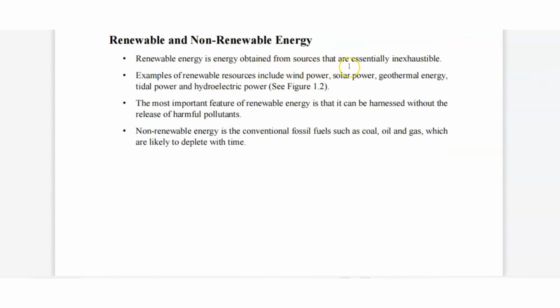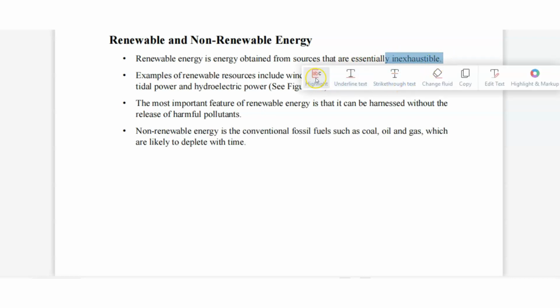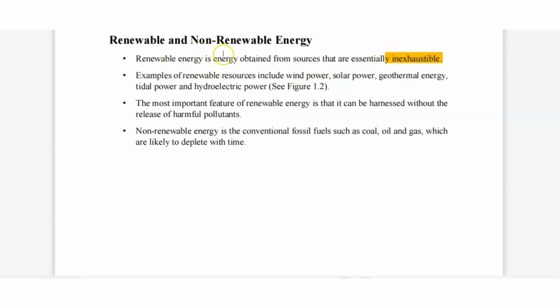Renewable energy is obtained from sources that are essentially inexhaustible. Examples of renewable energy sources, as we read previously, are wind, solar, geothermal, tidal and hydroelectric power.